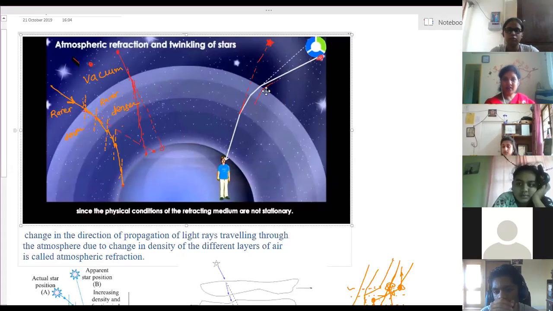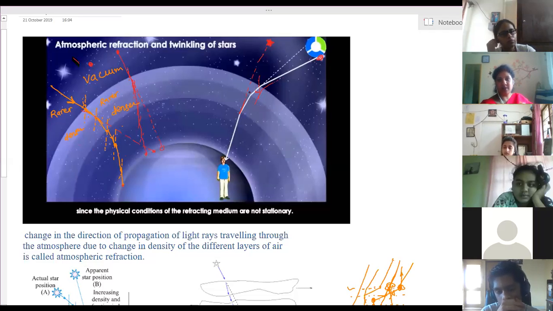Because the light ray, here, due to more density, gets refracted more inwards. Are you able to understand this? Now here the refraction has taken place and the light ray is reaching this position. So this much bending is there. Now the density in this region increases because the air particles are fluctuating. They are not constant. They keep on moving. Suppose after 5 minutes, in this region, more particles have gathered.